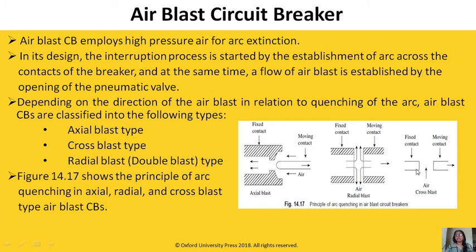In air cross blast, this is the fixed contact, this is the moving contact. Pressurized air is forced perpendicular to the arc current or arc path, so it is called cross blast. In a radial blast, air flows both ways, so it is called double blast type or radial blast.